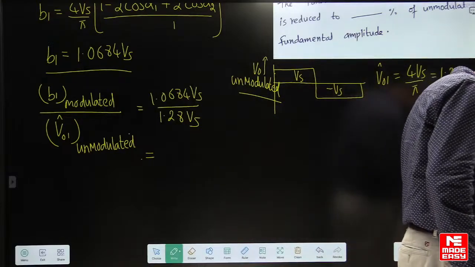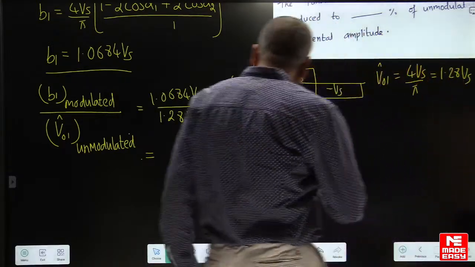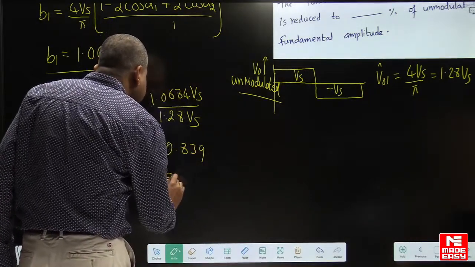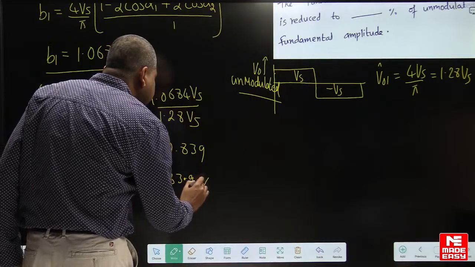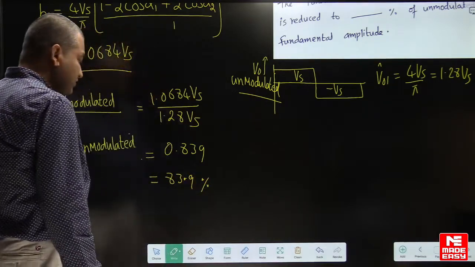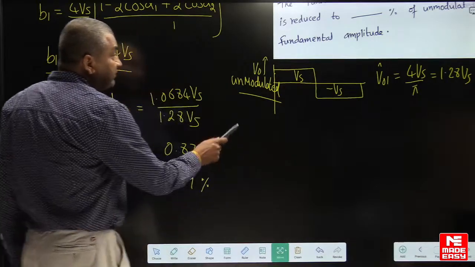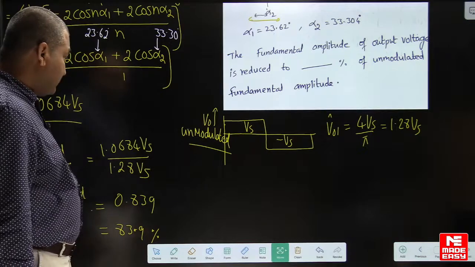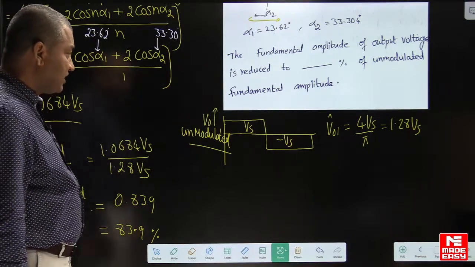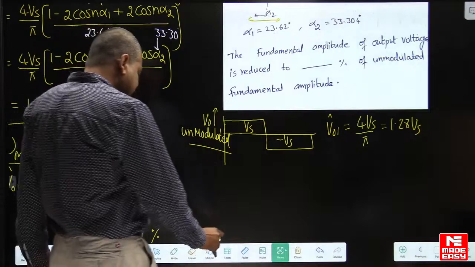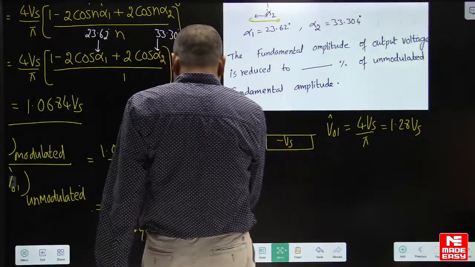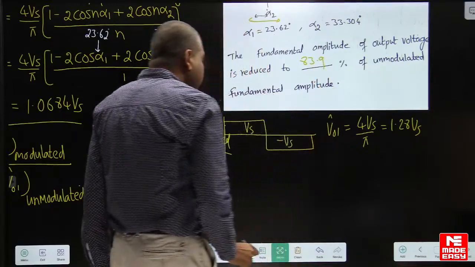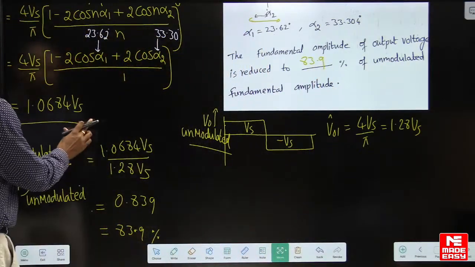So if you take this ratio, you will get 0.839, that is 83.9%. Okay, so that is the answer. The fundamental amplitude of output voltage is reduced to 83.9% of unmodulated fundamental amplitude. So the answer is 83.9%. It is reduced to.